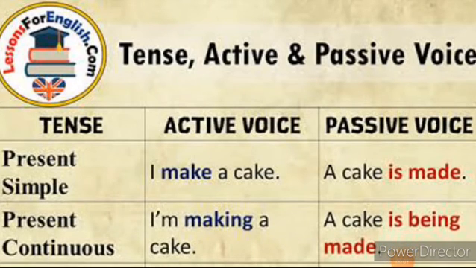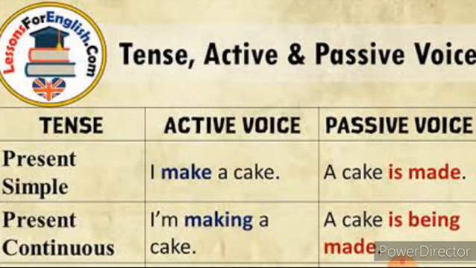And then out of 12 tenses, children, there are 4 tenses that have no passive form. They are future continuous, present perfect continuous, past perfect continuous and future perfect continuous. And without an object in a sentence, we can't change it into passive form. There are certain rules, children, to change a sentence from active to passive.